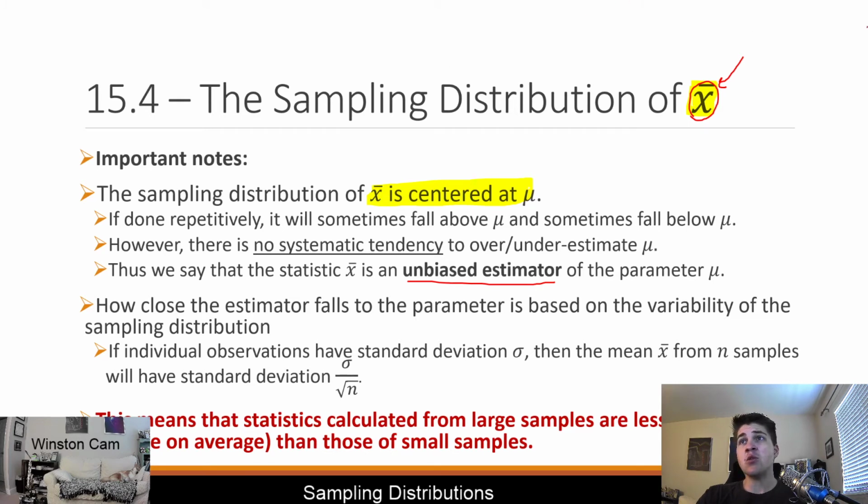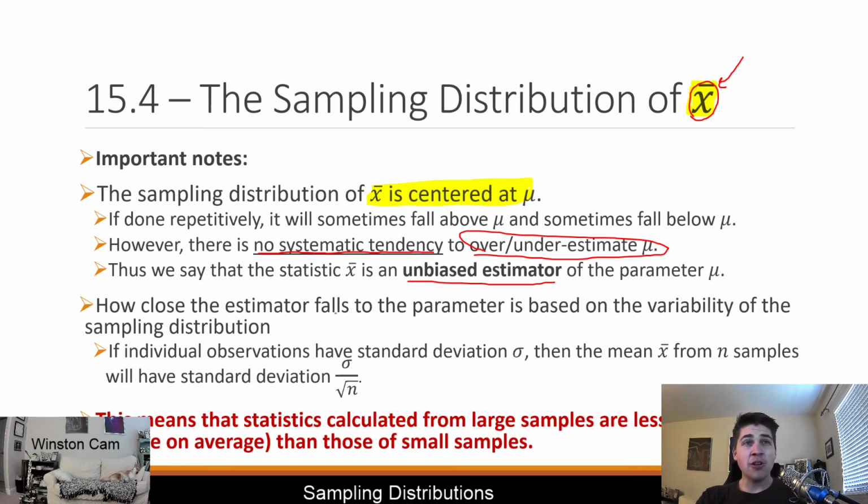And so basically there is no systematic tendency to over or underestimate mu. So removing our error, again, assuming we're removing our sampling errors, the only error that we're left with is random chance in this problem. And we can determine the likelihood that this random chance happens.